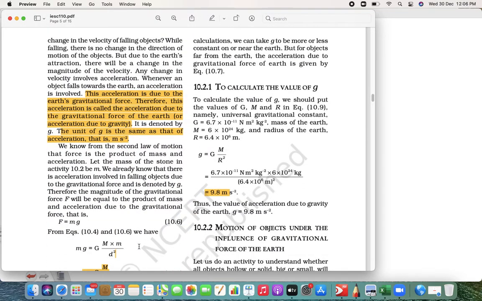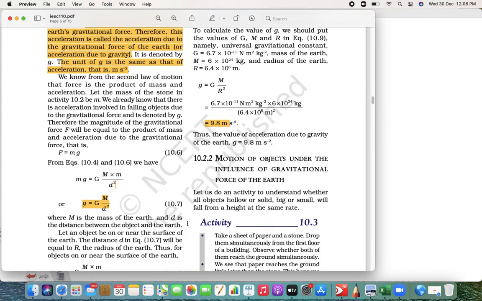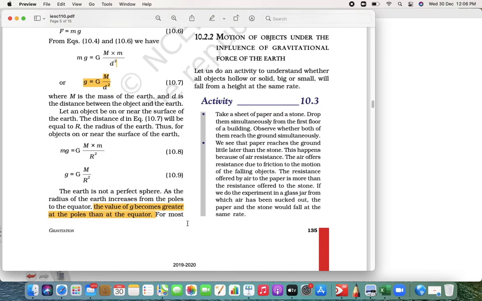Free fall means whenever you release any object from a certain height, it can be anything, or somebody is falling down, what is the speed or acceleration? Every second the speed is changing by 9.8 meter per second. If speed is changing, we call it acceleration. So what is the acceleration? Acceleration is 9.8 meter per second square. Now, what is the motion of objects under the influence of the gravitational force of the earth?